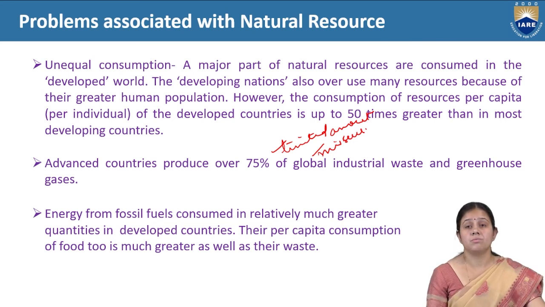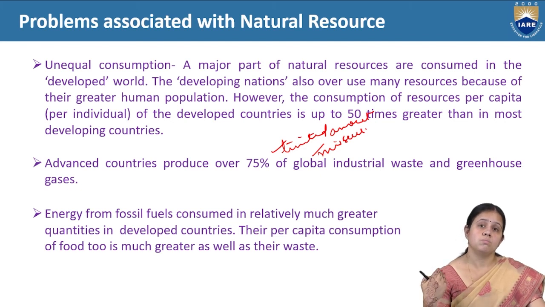Fossil fuel is consumed in much greater quantities in developed countries, their per capita consumption of food is also much higher than in developing countries, and their waste production is also much higher. If we use more fossil fuel and more resources, there is more waste, and you need more advanced technology to reduce this waste.